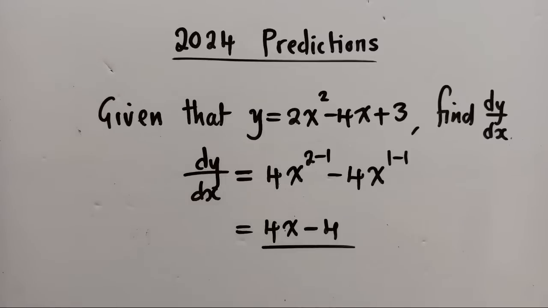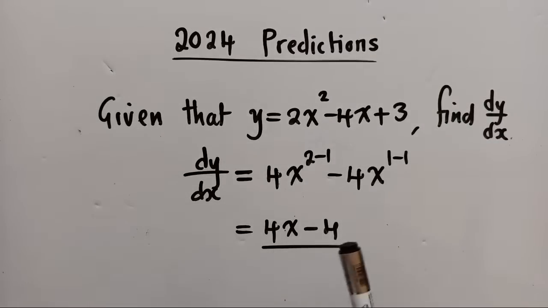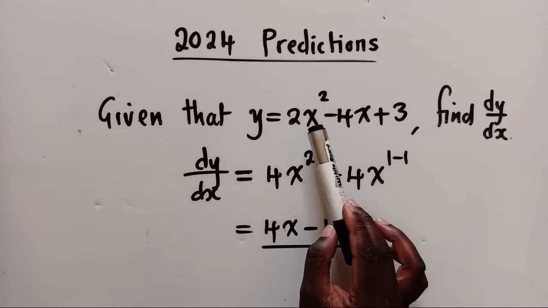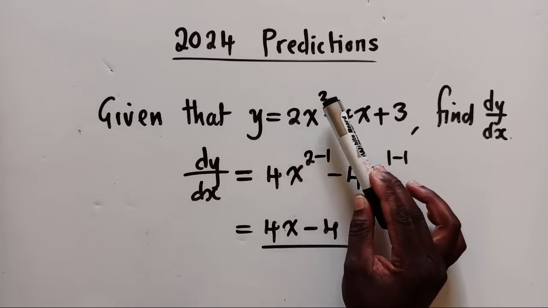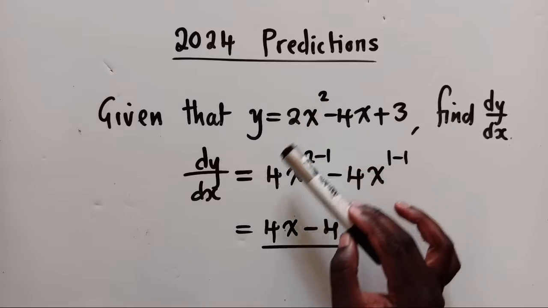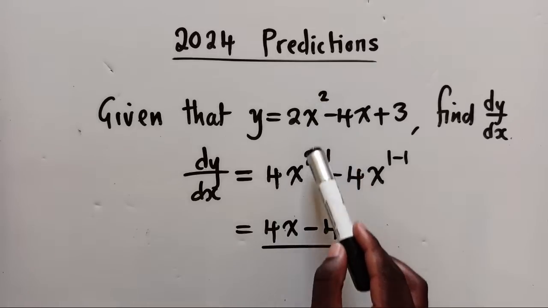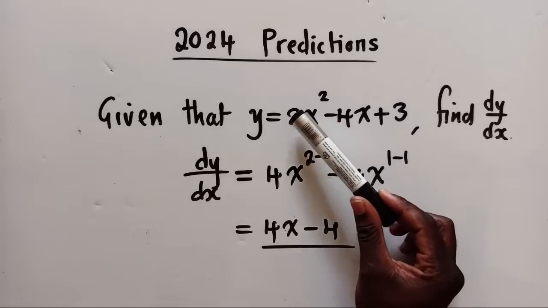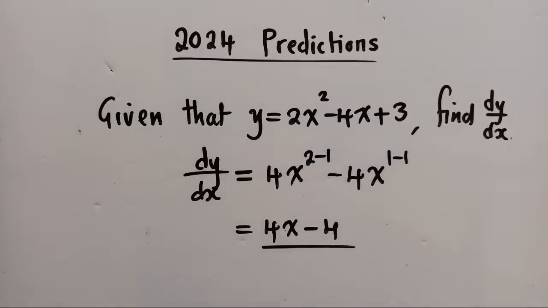Okay. So with calculus, when they say find dy/dx or derivative dy/dx, what you normally do is to just get this right as dy/dx. Now this side, you get the power which is here multiplied by the number which is in front. So it will be 2 times 2, it will give us a 4. And then you write x to the power 2 minus 1. And this is what we've done. We subtracted 1 from the power.